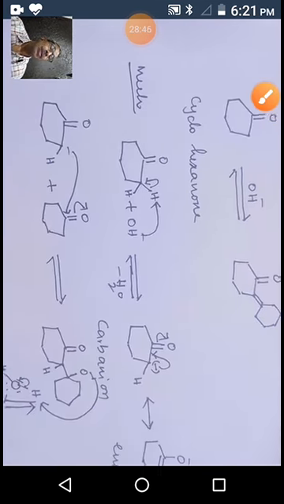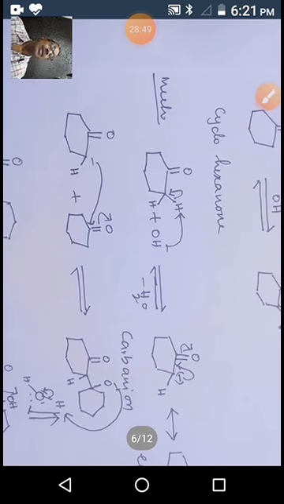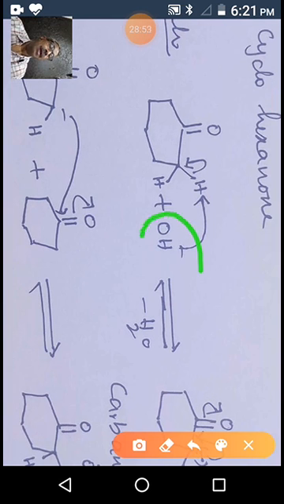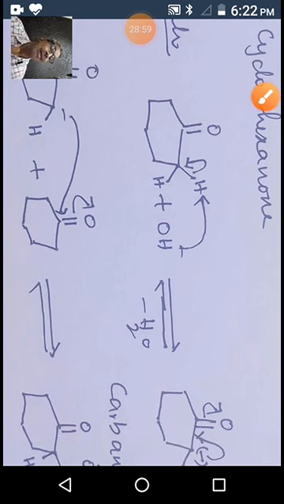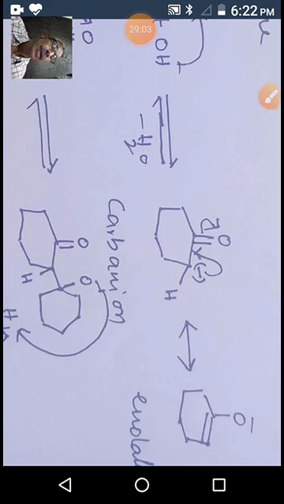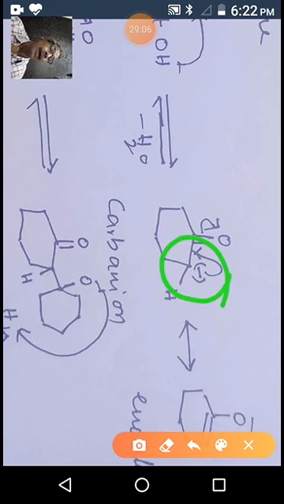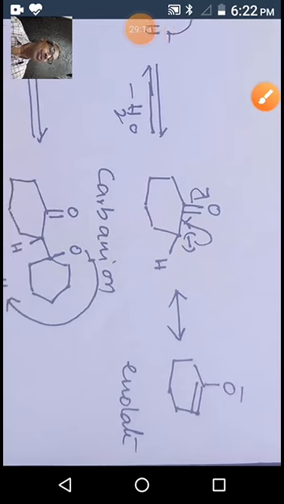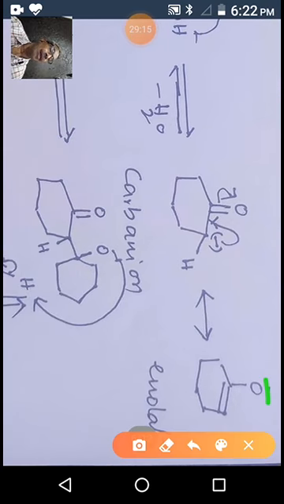So what is the mechanism? You see the mechanism. First, hydroxide abstracts one of the alpha hydrogens. We have 4 alpha hydrogens, here 2 and here 2. One of the alpha hydrogens is lost as a proton to the hydroxide, converting to water. A carbanion is generated. This carbanion is stabilized by resonance, forming the enolate ion. You see, this is the enolate ion.